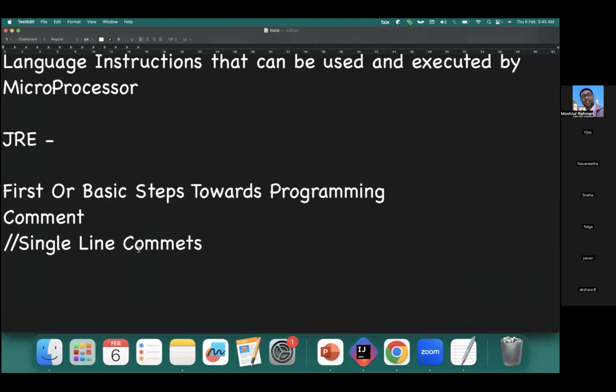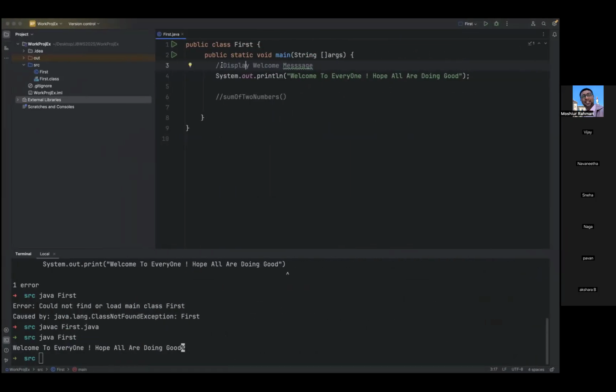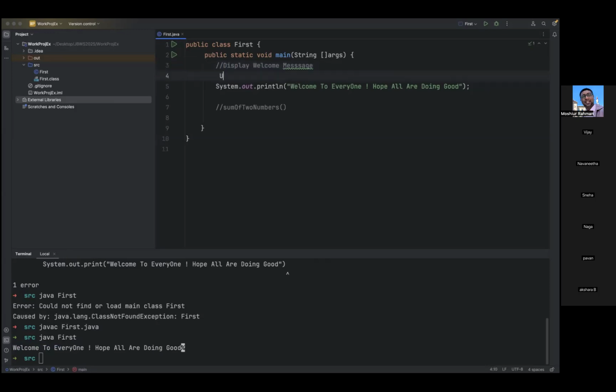So we have the single line comment. A single line comment is nothing but only one liner, for example, display the welcome message. Now I want to extend this particular statement to the next line. It won't allow it. That is why we call it a single line comment: the comment starts and ends in one line. It should not continue in another line.